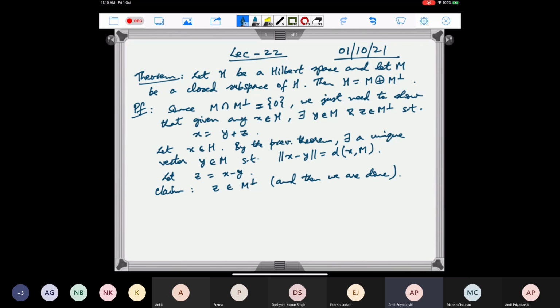So what do we have to do to show that Z is in M perp? Z should be orthogonal to every vector in M. So let W be any vector in M. We have to show that the inner product of Z with W is equal to 0. So let us write this Z, W. This is some complex number.